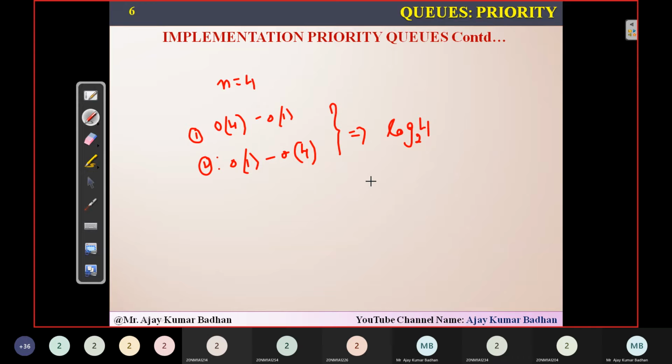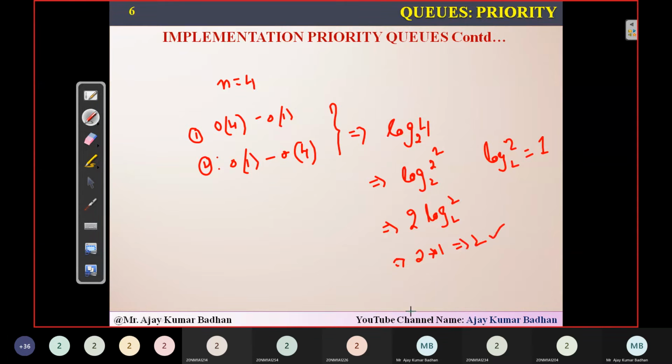So here, when you try to compute it, can we do it like this? Log 2 squared, base 2. Now this 2 will come here, 2 log base 2 of 2. And you know that log 2 to the base 2 is equal to how much? 1. So that implies 2 into 1, which is nothing but 2. So it will take 2 units of time to perform the task, whereas the first option will take 4 units of time and the second option will also take 4 units of time to perform it.